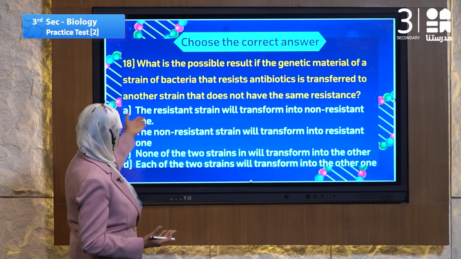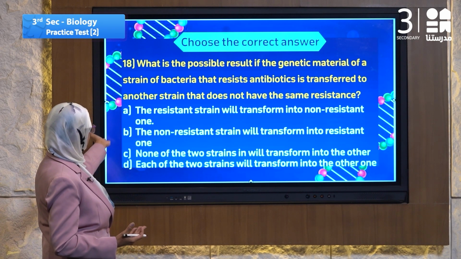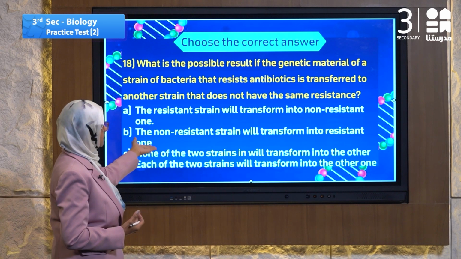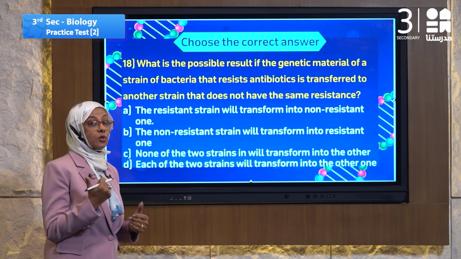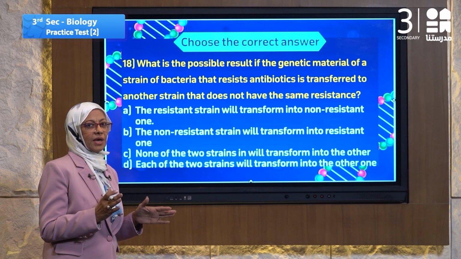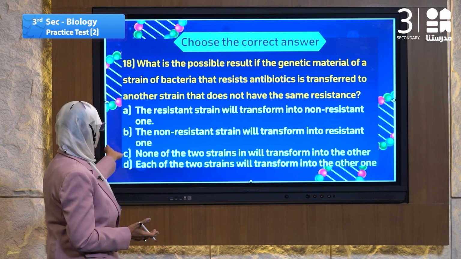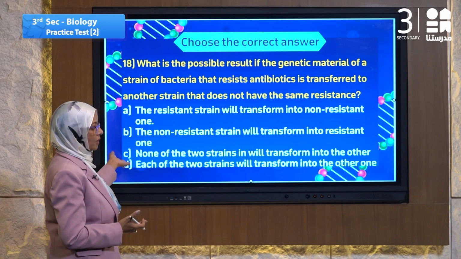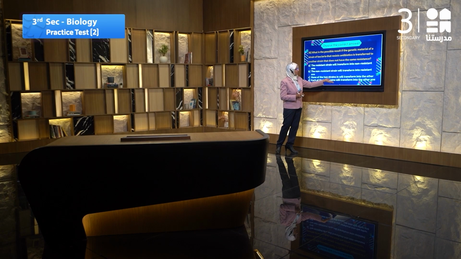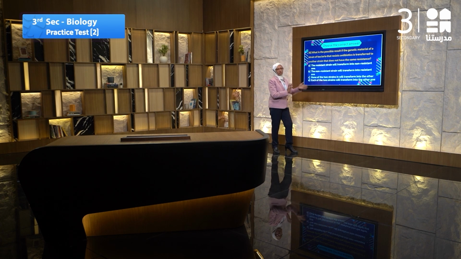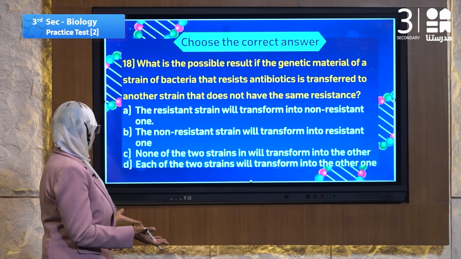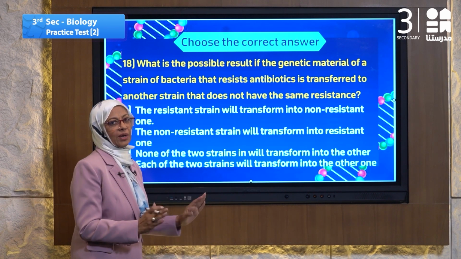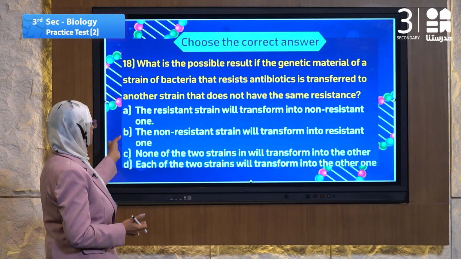Okay, let's read the choices. Number A, the resistant strain will transform into a non-resistant one. Resistant, it will become not resistant. It's far away from the answer. Number B, the non-resistant strain will transform into a resistant one. Number C, none of those strains will transform into the other. Nothing will happen. Number D, each of the two strains is transformed into each other. It's away. So the answer must be number B.